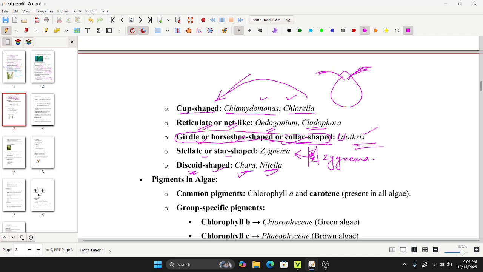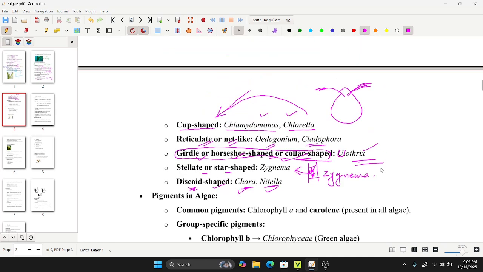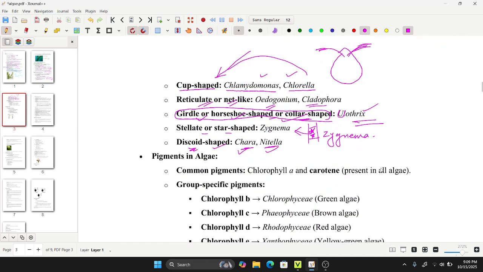You can make them yourself if you can, but the simple list is: Spirogyra spiral shaped, Chlamydomonas and Chlorella cup shaped, reticulate or net like Oedogonium and Cladophora, girdle or horseshoe shaped or collar shaped of Ulothrix, star shaped or stellate Zygnema, discoid, Chara and Nitella.